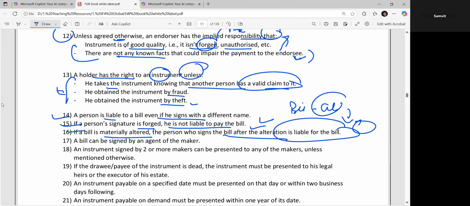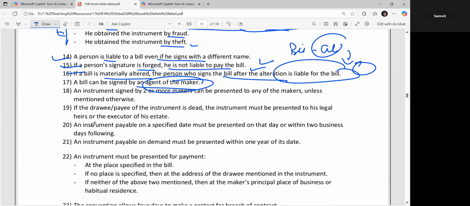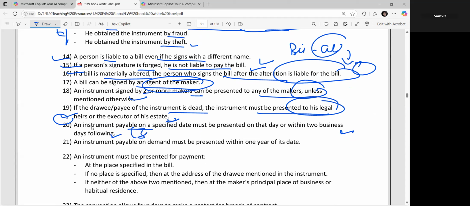A bill can be signed by an agent of the maker. Then you need to know that an instrument signed by two or more makers can be presented to any of the makers unless mentioned otherwise. If the drawee and the payee of the instrument is dead, the instrument must be presented to his legal heirs or the executor of the estate, right? An instrument payable on a specified date must be presented on that day or within two business days following, right? Within the 2 business days, in that case, you will not be counting Saturday and Sunday.